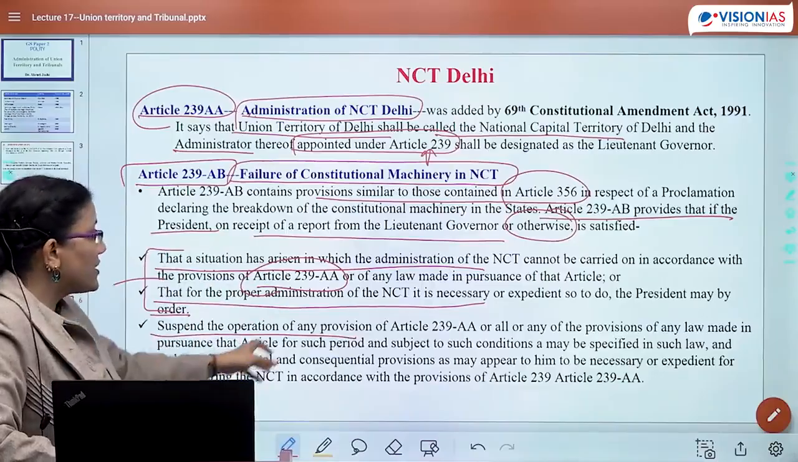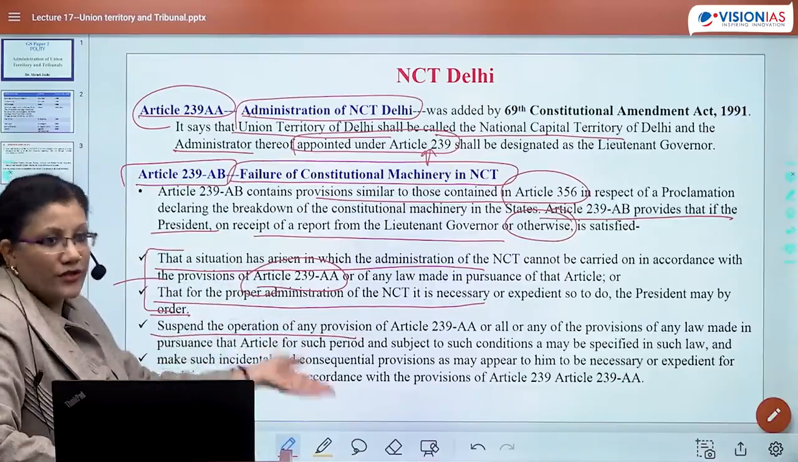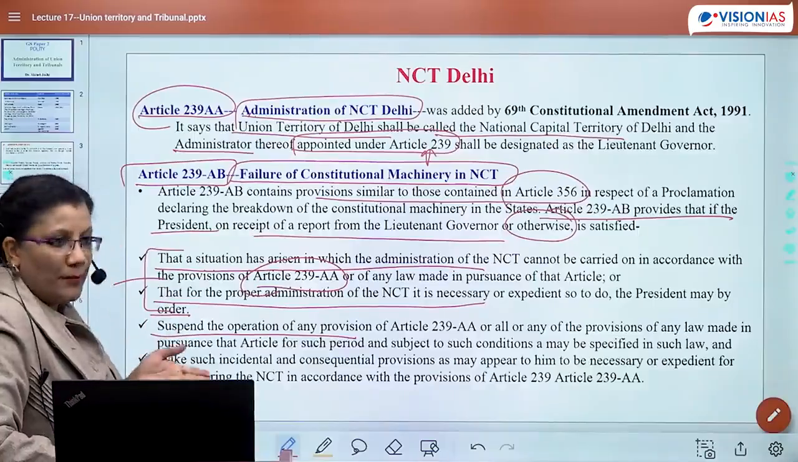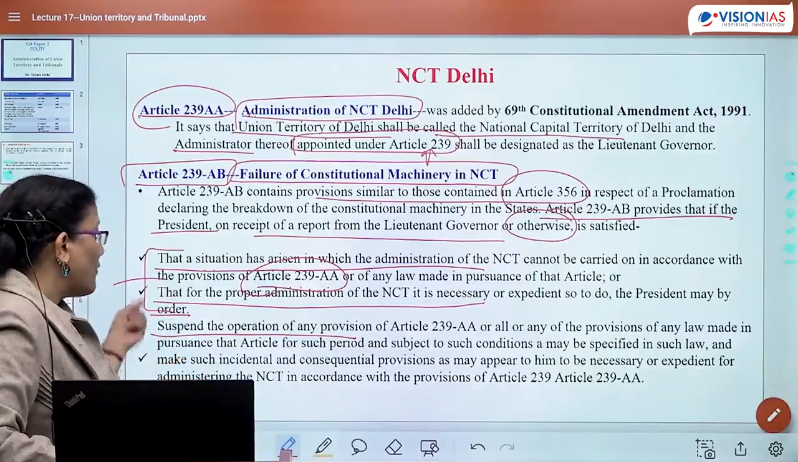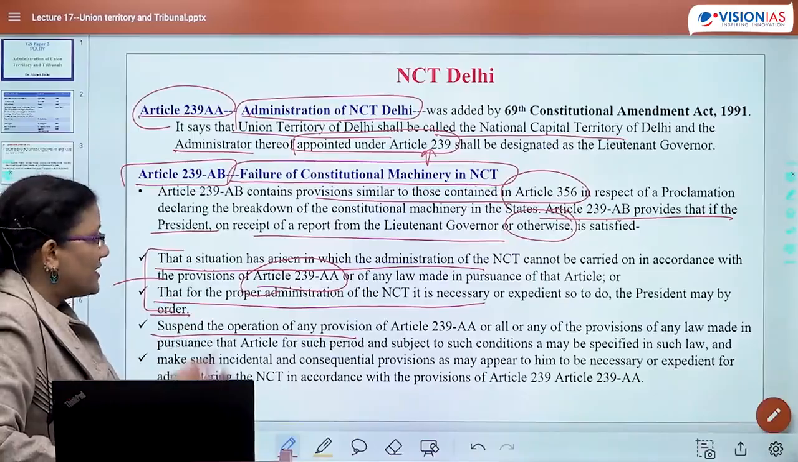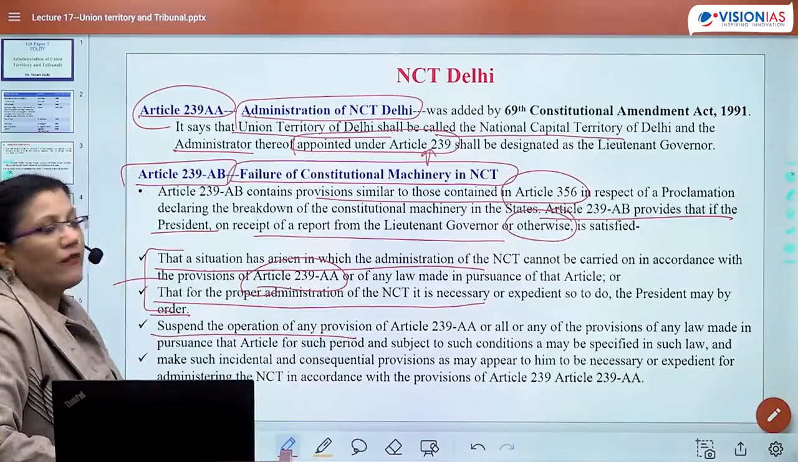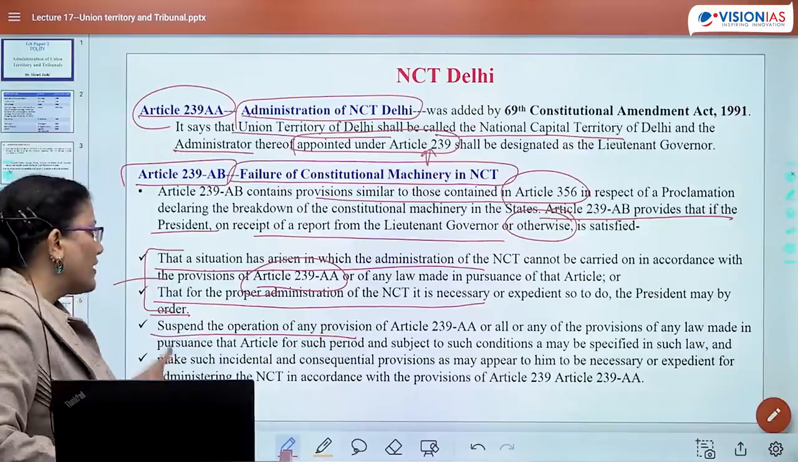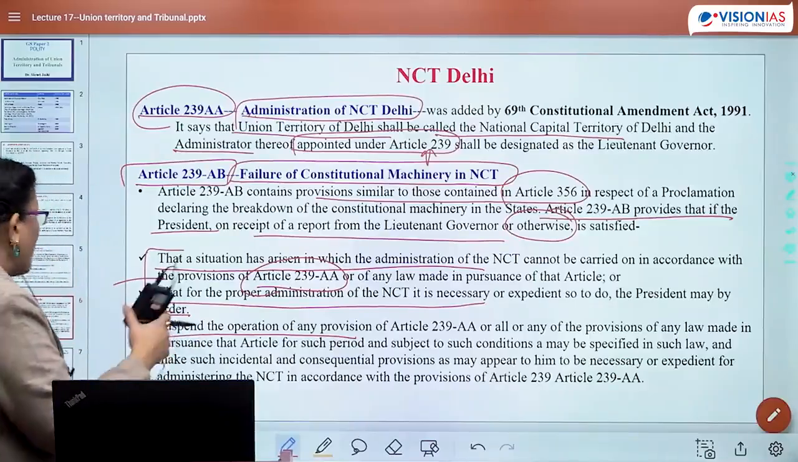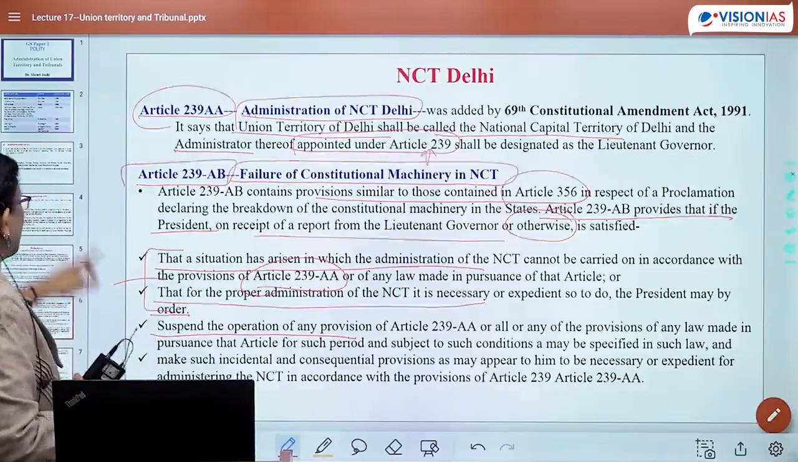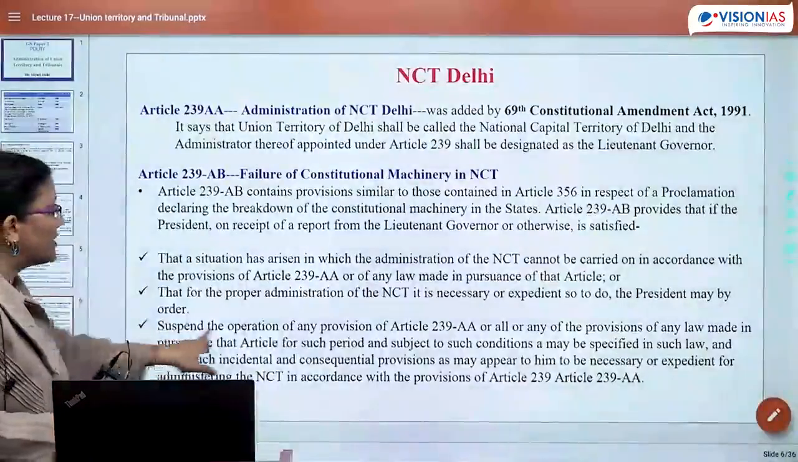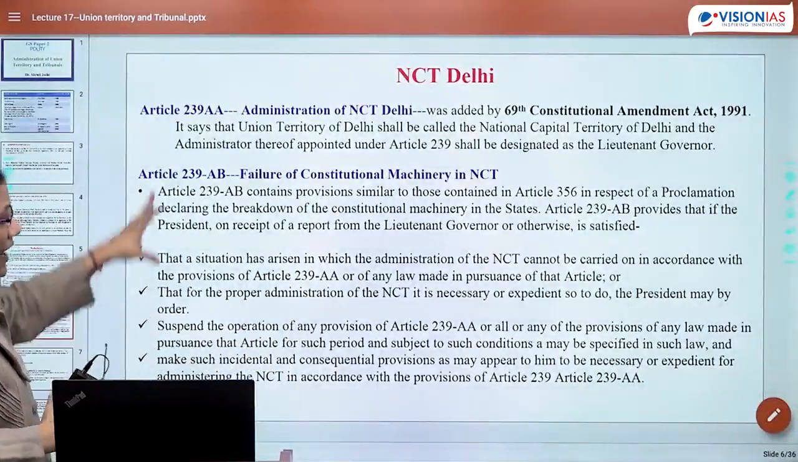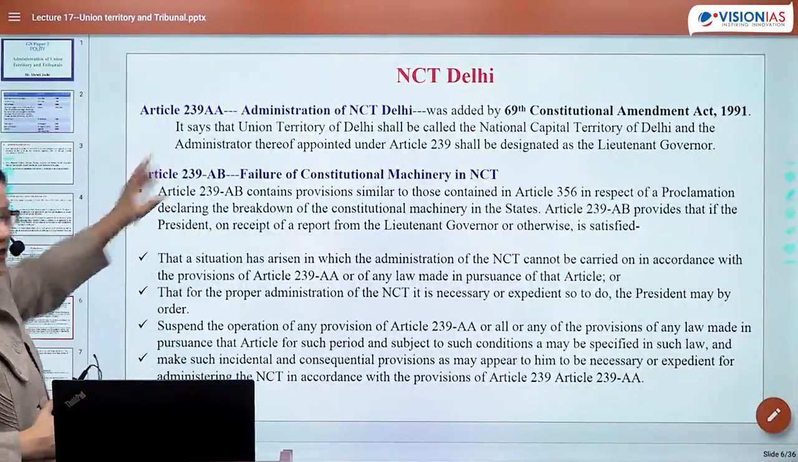Second, make such incidental and consequential provisions as may appear to him necessary for administering NCT in accordance with the provision of Article 239. And accordingly, the President can take whatever action he wishes to take. So this point becomes important. He immediately suspends the operation of any provision of Article 239AA.